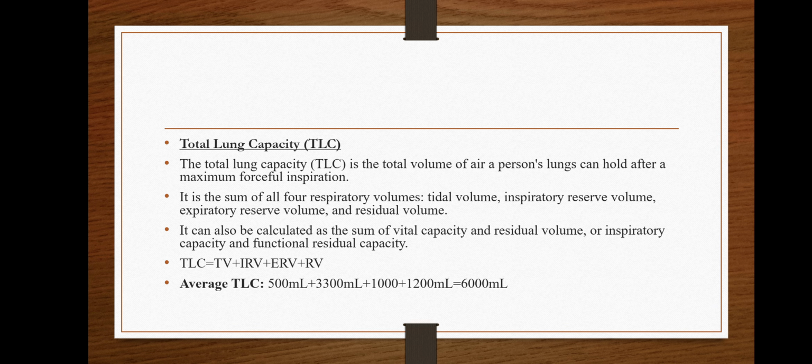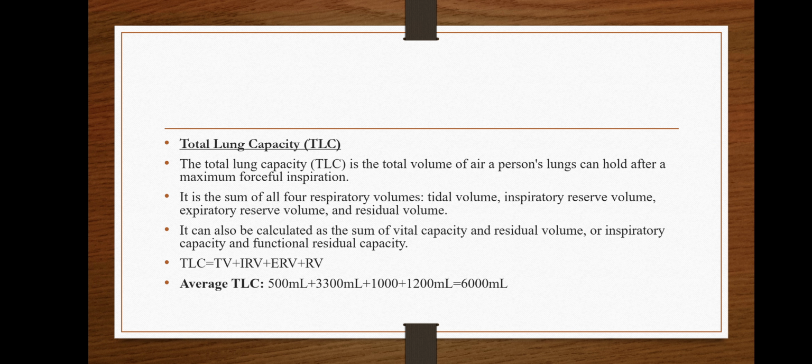Then total lung capacity. Total lung capacity is the total volume of air a person's lungs can hold after a maximum forceful inspiration. It is the sum of all 4 respiratory volumes. What are the 4 respiratory volumes?